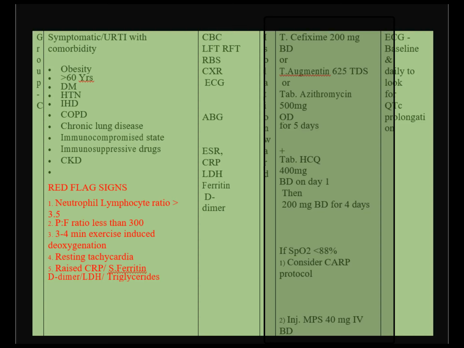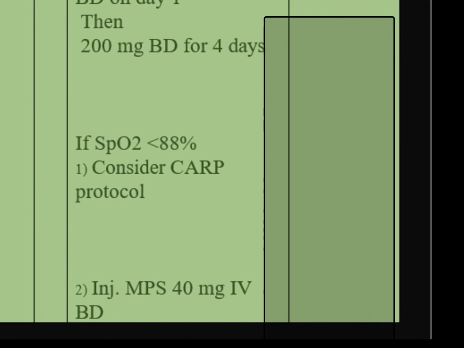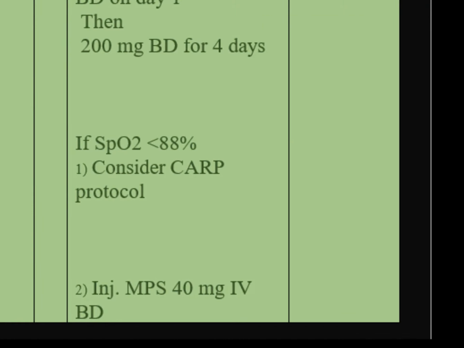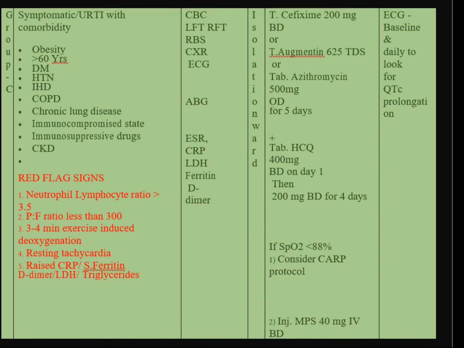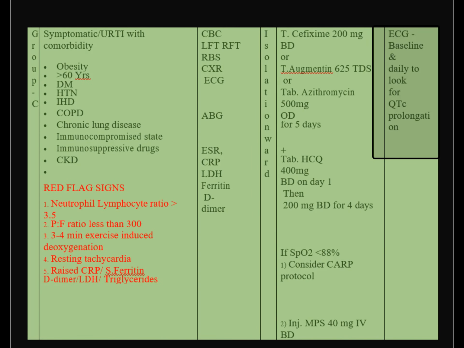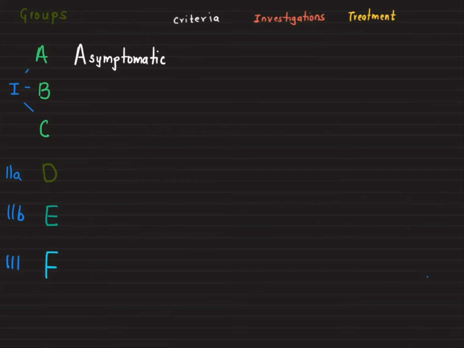Now, if there is hypoxia, SpO2 less than 88, we have to do the COVID awake repositioning protocol. Here the patient is awake and has to change position. More on this in part 3. Injection methylprednisolone 40 mg BID has to be added. ECG has to be done at baseline and daily to look for QTc prolongation.